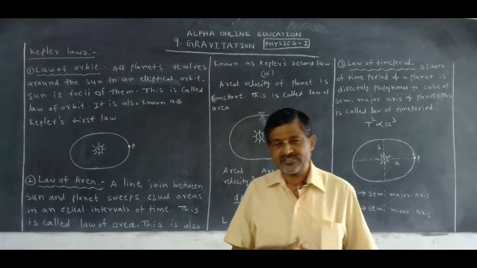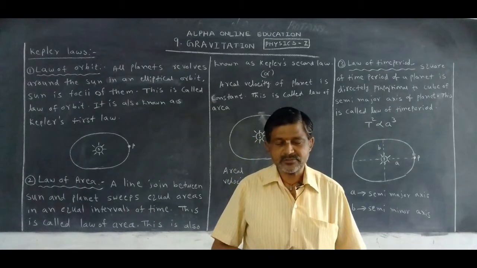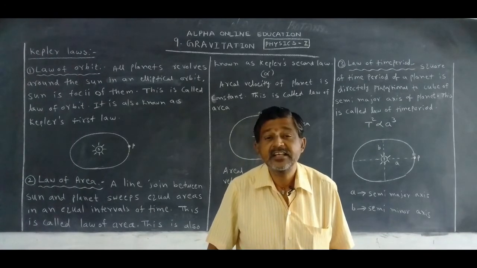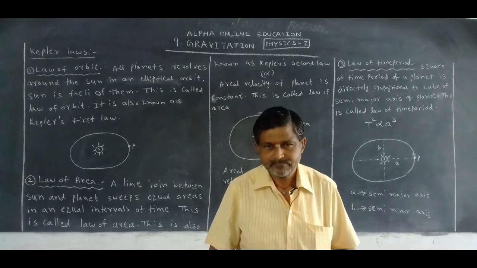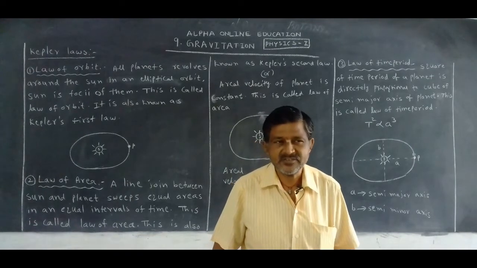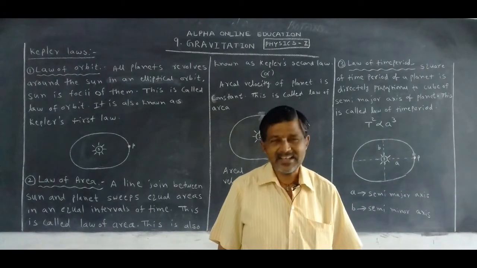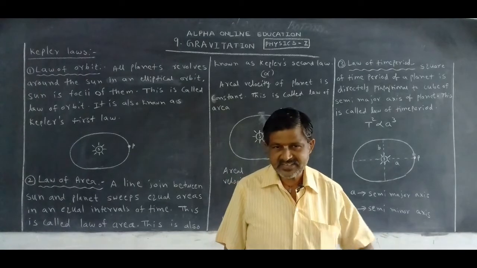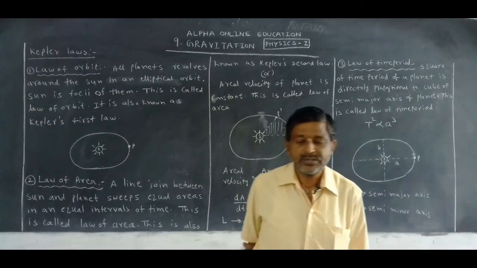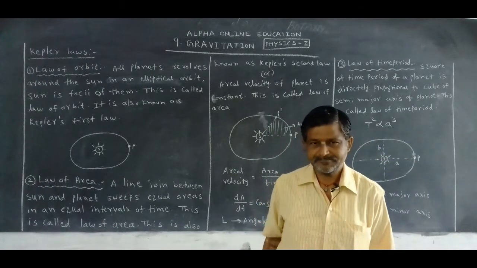After 10 years, in 1619, he explained another law. Totally how many laws were explained by Kepler about planetary motion? Three laws. First two laws were explained, and after 10 years another law. Totally 3 laws are explained by Kepler.